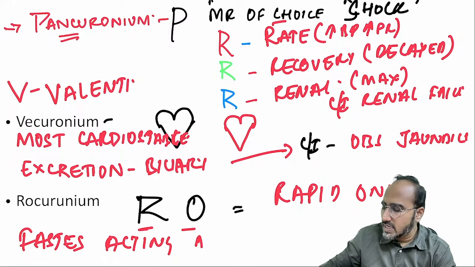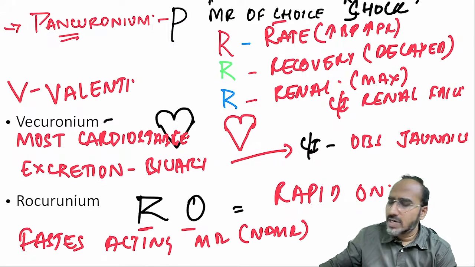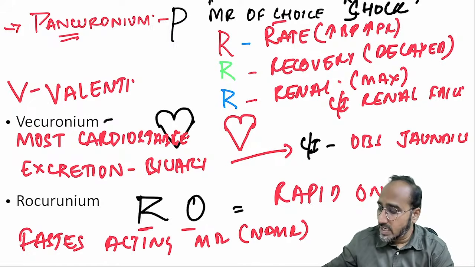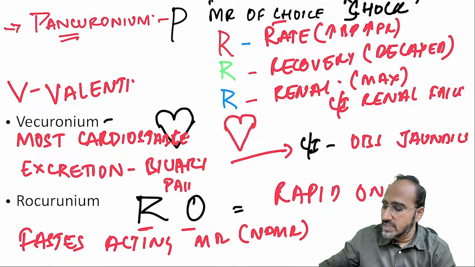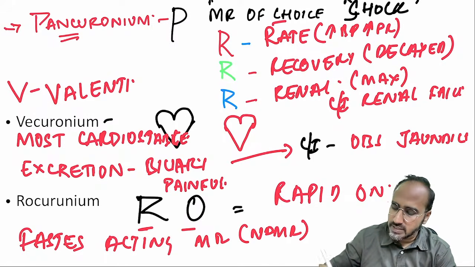Fastest acting muscle relaxant. Which muscle relaxant? Non-depolarizing. In depolarizing it is always succinylcholine. Okay. And rocuronium is always a painful injection. Painful injection. Next.